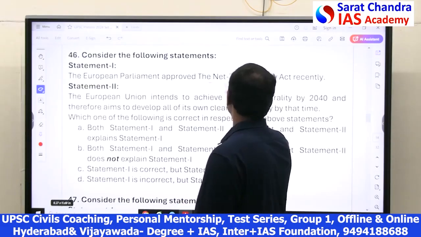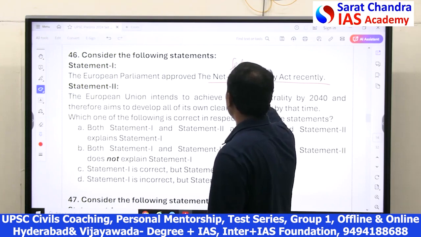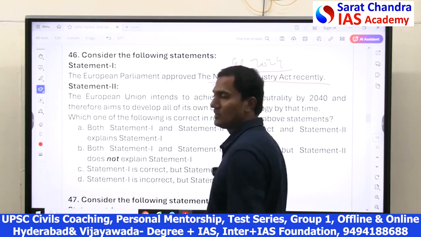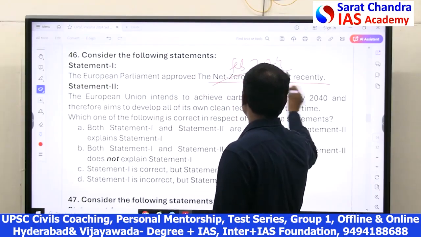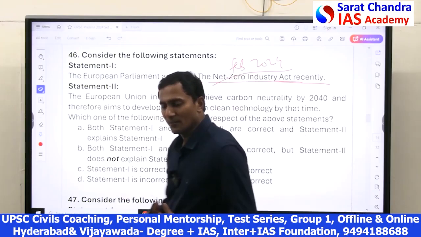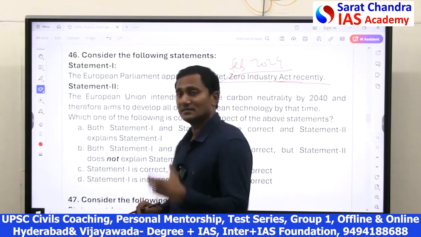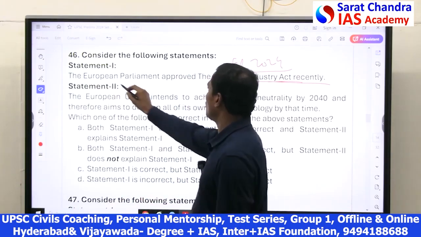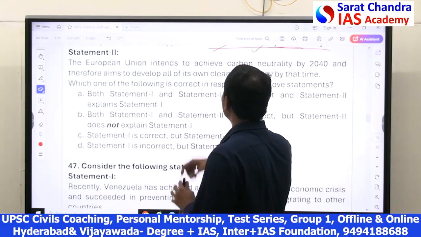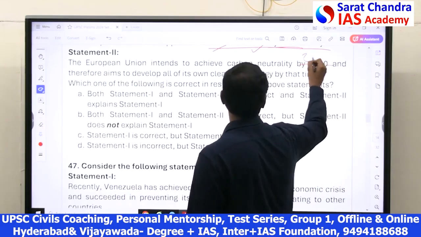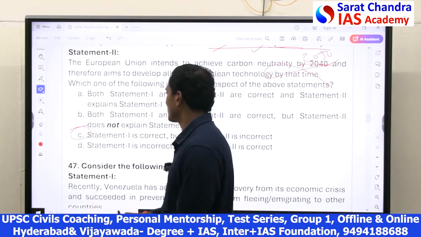See, this is regarding the Net Zero Industry Act that has recently come into force. In February 2024, the European Parliament and Council made an agreement on the Net Zero Industry Act, where more investment will come in clean technology, implementation of clean technology, so that by 2050 there will be net neutrality. So, European Parliament approved the Net Zero Industry Act is correct. European Union intends to achieve carbon neutrality by 2050, not 2040. This is wrong. Hence, only statement 1 is correct.